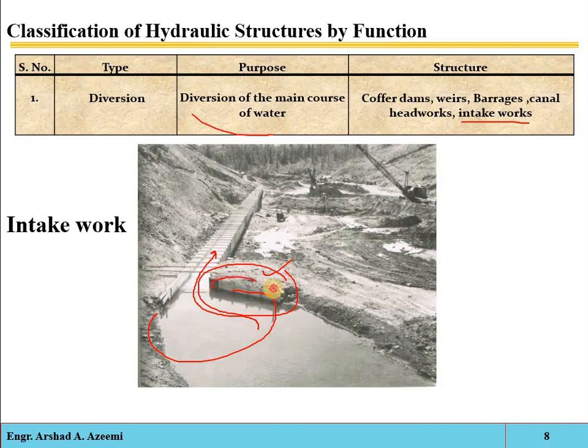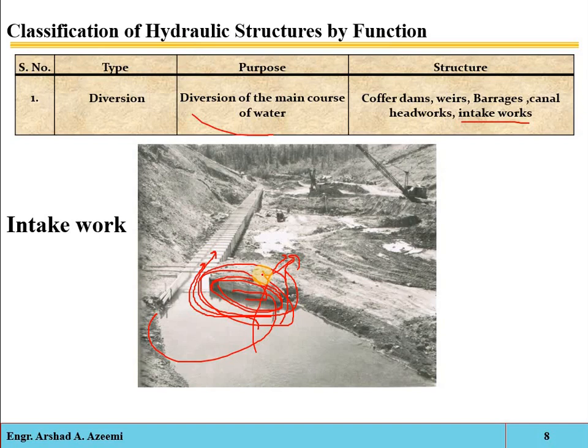For example, if you had not installed these wood planks here, there is a possibility that the water may overflow in this direction. So it collects the water and directs it onward, and this is considered an intake work.